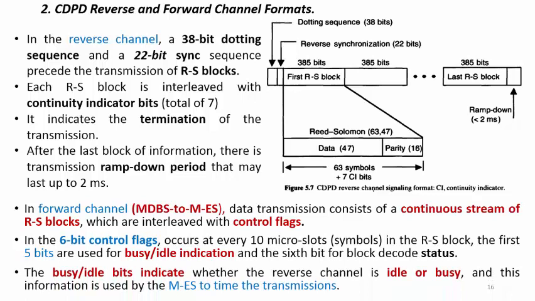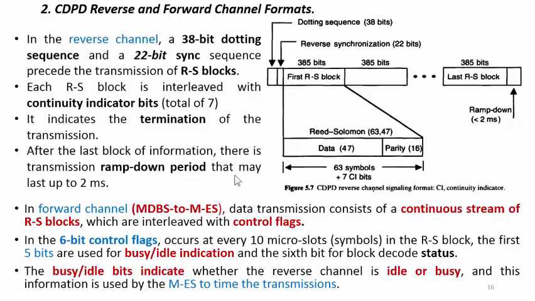The busy or idle bit indicates whether the reverse channel is idle or busy. This information is used by the mobile end station to time the transmission.